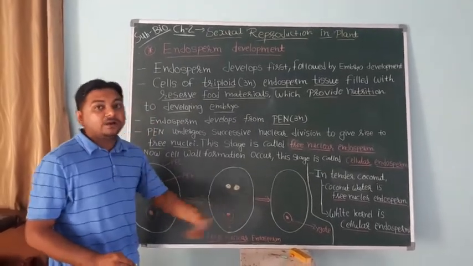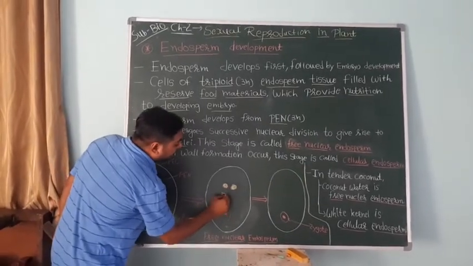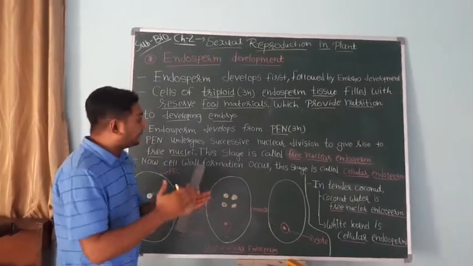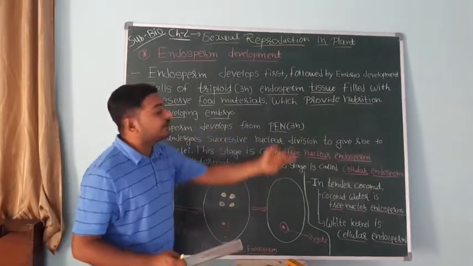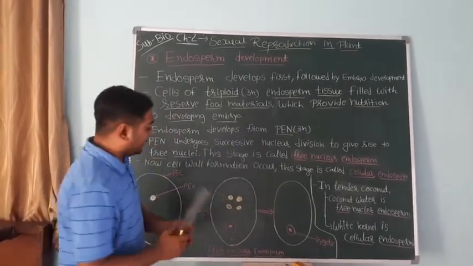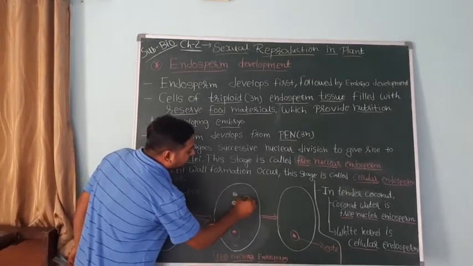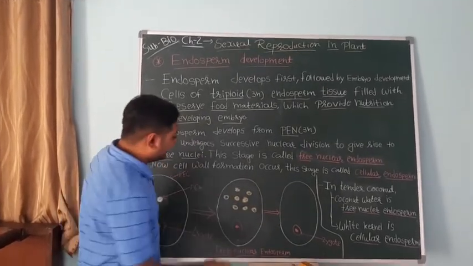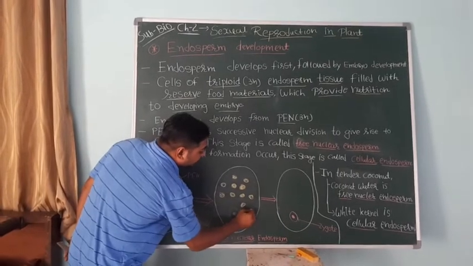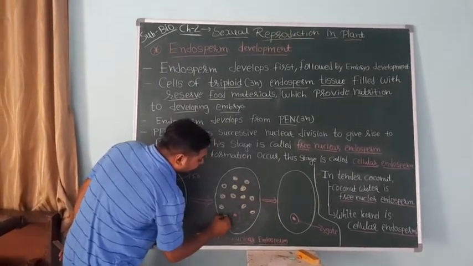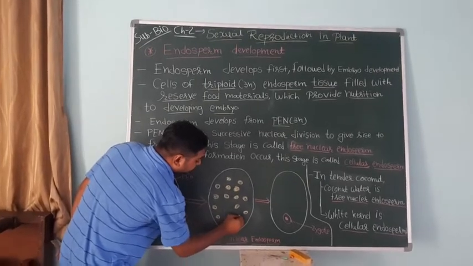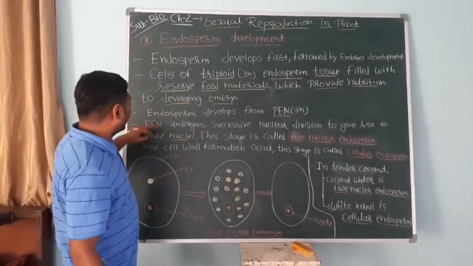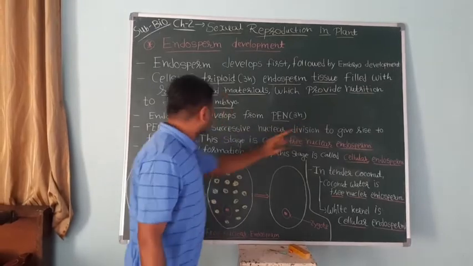Again these two nuclei undergo mitotic division and form four nuclei, then eight nuclei, then sixteen nuclei. This is successive free nuclear division: one nuclear division, then a second, then a third. This is how the PEN divides, giving rise to free nuclei.